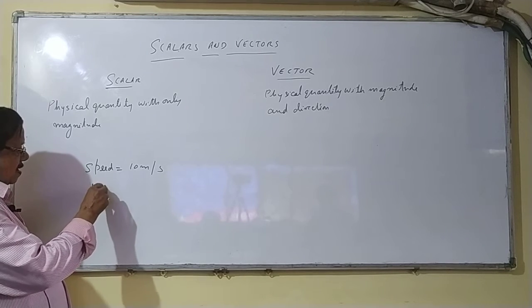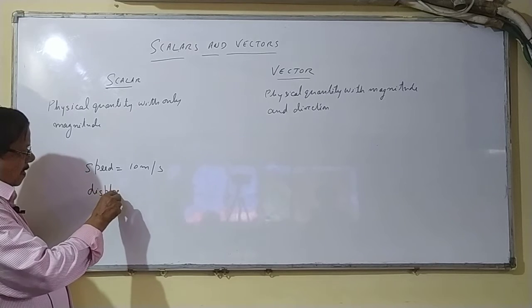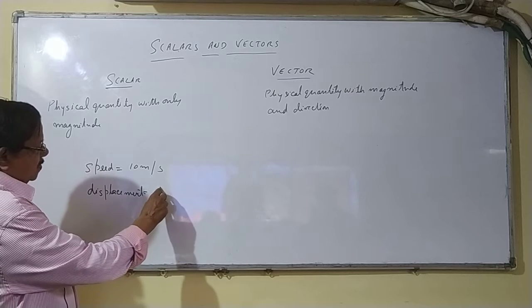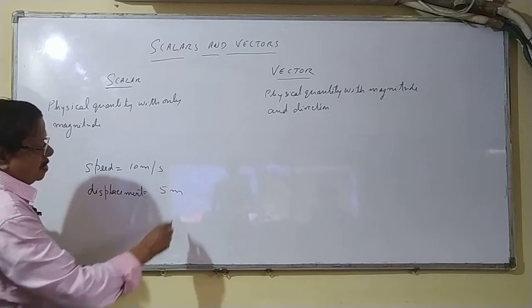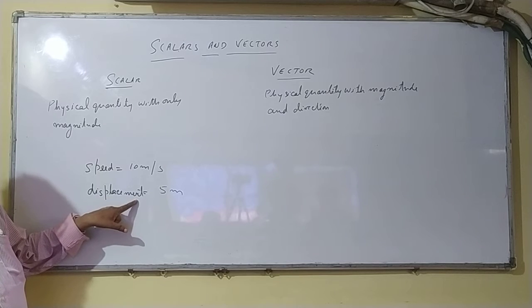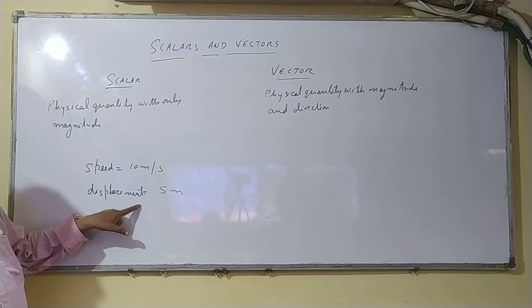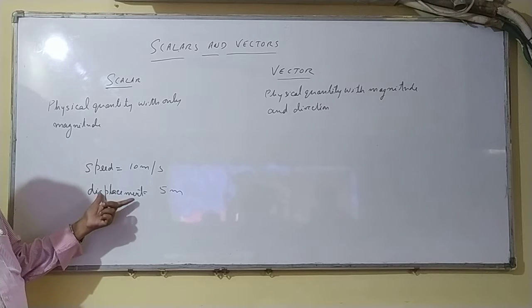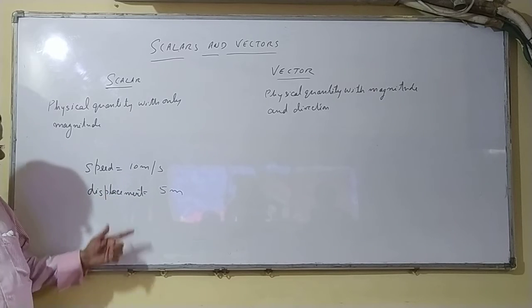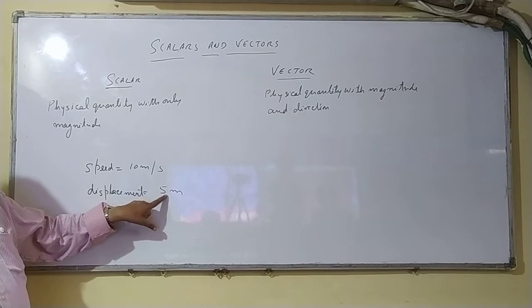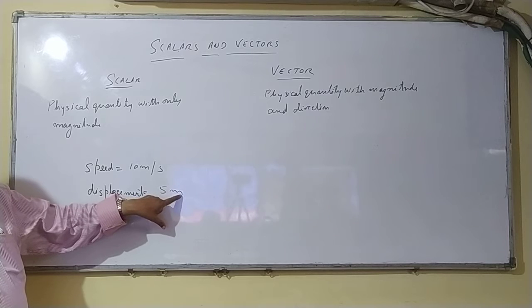And I will say displacement equal to 5 meter. There is a difference between displacement and distance, which you studied in the 9th standard. I will give you some explanation about that. This has 5 as a number, meter as a unit.